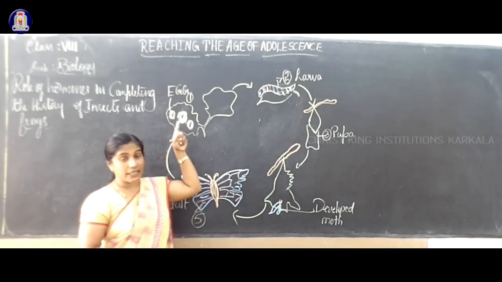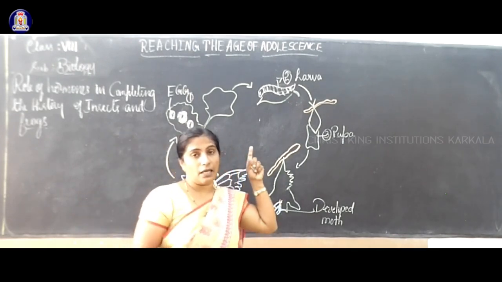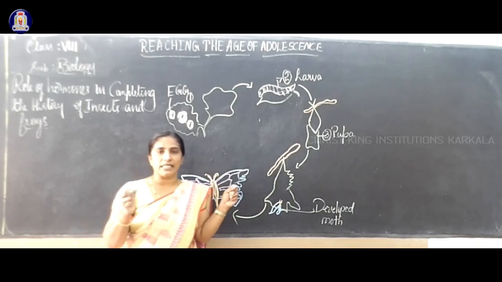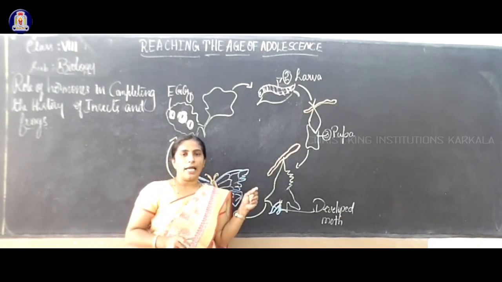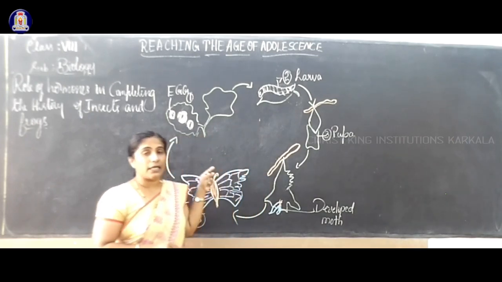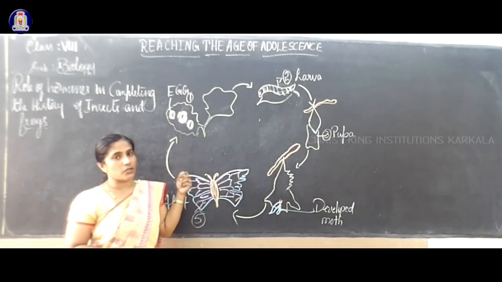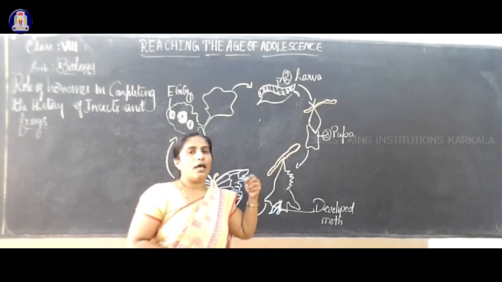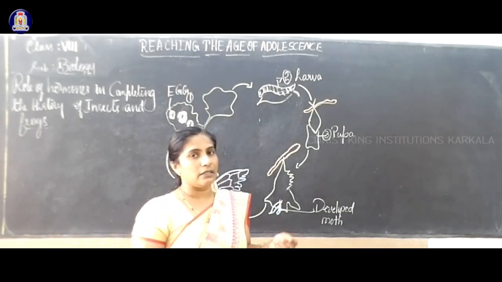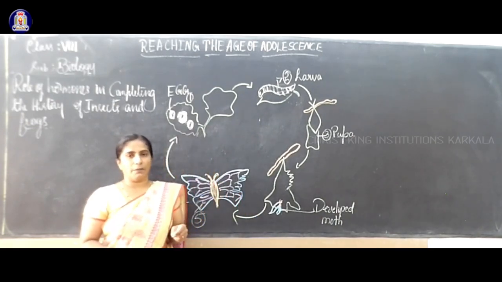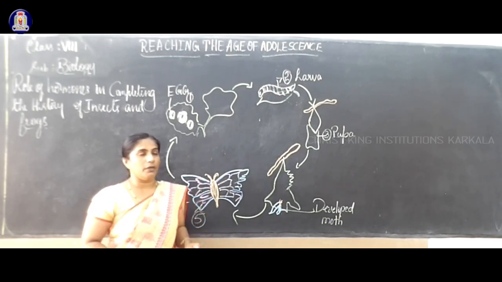Next we have studied the chapter Reaching the Age of Adolescence. In adolescence, what are the changes which take place? The gonads secrete 2 hormones. One is the testis in males. The testis will produce testosterone, which is responsible for secondary sexual characters in boys, and estrogen in girls is also meant for secondary sexual characters in females. So this is related to human beings.